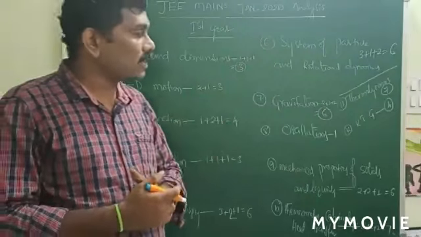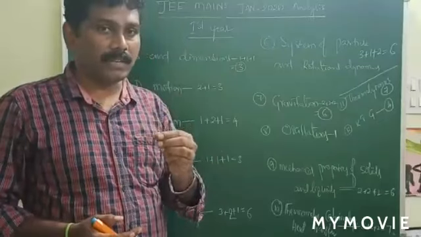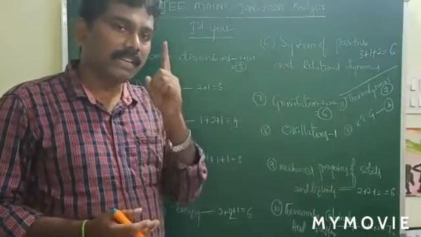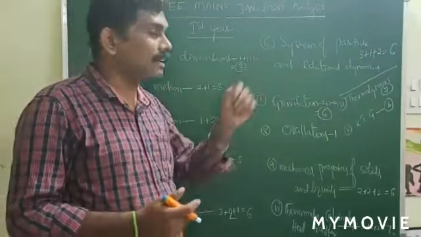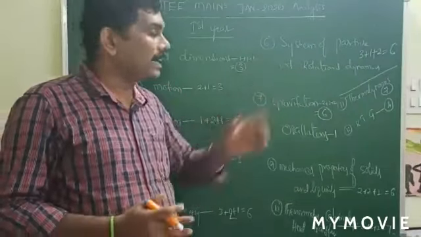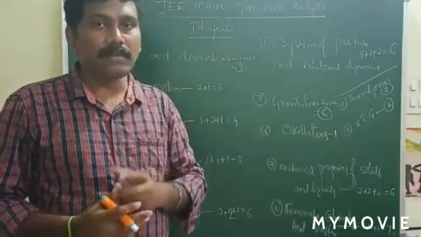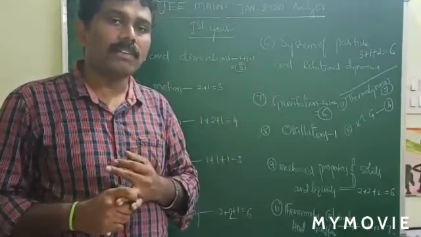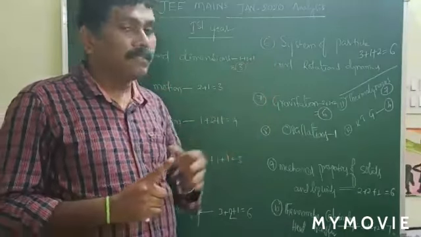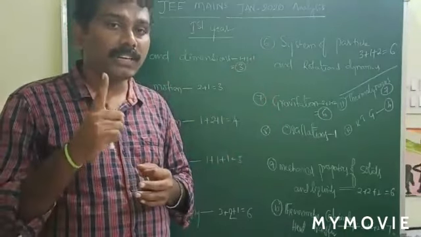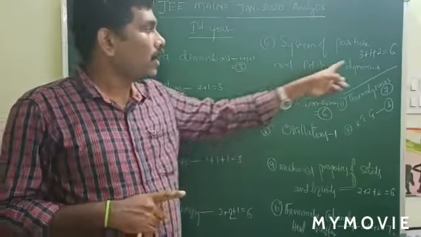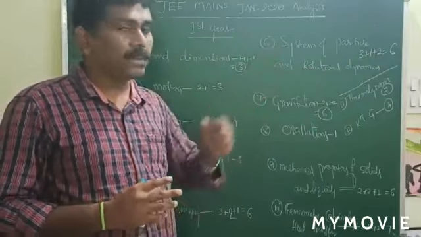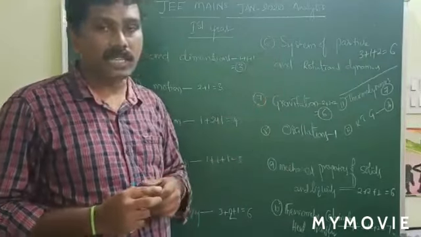And system of particles and rotational dynamics, this is a major topic. In this chapter, center of mass is very important. Definitely every question paper consists of one question from center of mass. And again rotational dynamics. In rotational dynamics, concentrate on the moment of inertia concept, the law of conservation of angular momentum, and one more thing, rolling motion. These are the very important topics. From the previous session, it carried 6 bits. So just remember, this is a major important chapter.